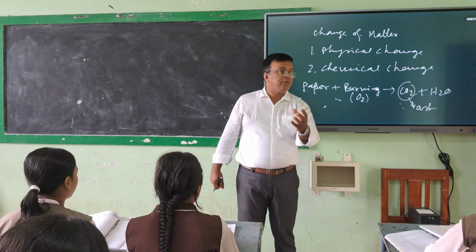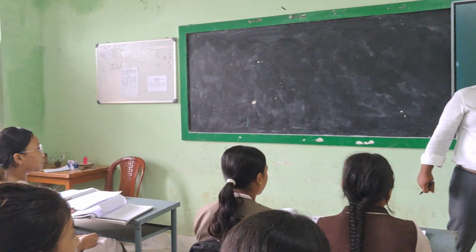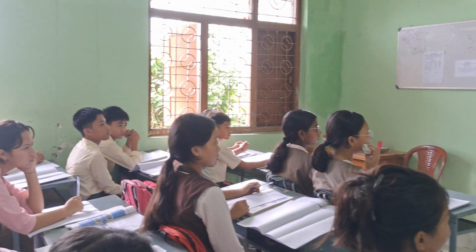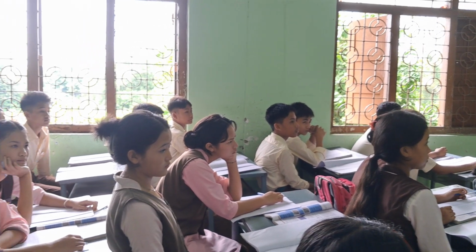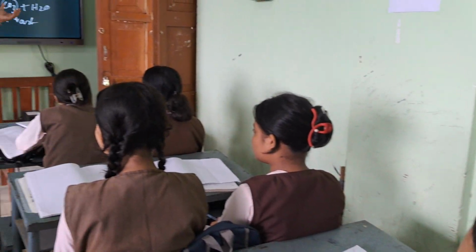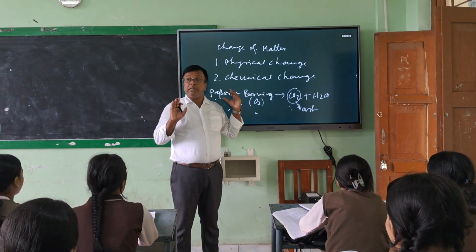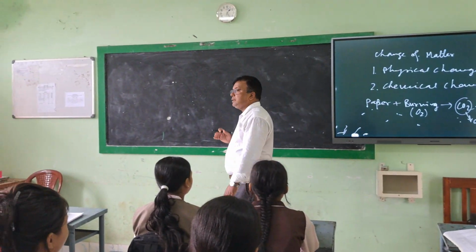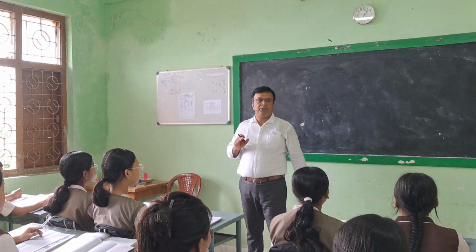What ashes do we get now? And water vapor. Water vapor we cannot see. It goes into the atmosphere. So if you want to get paper back again from these two, it is not possible. You got my point? It is not possible to get it back again. So this type of change is known as chemical change.